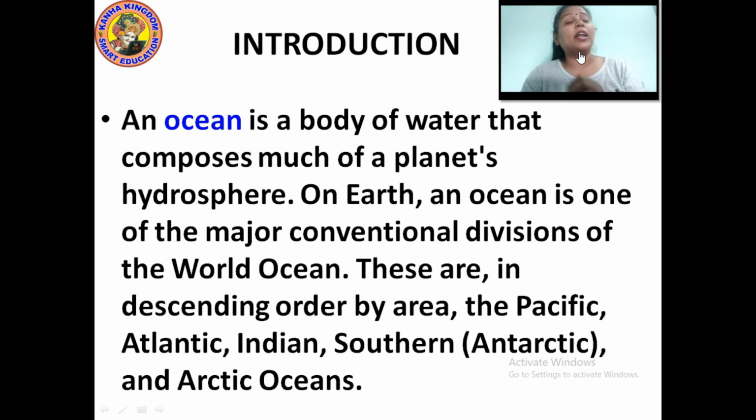So we have 5 oceans, always arranged in descending order as per the area they cover.